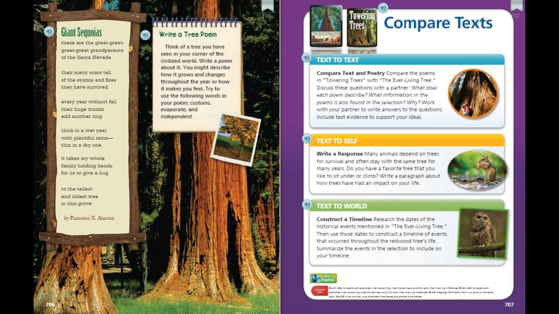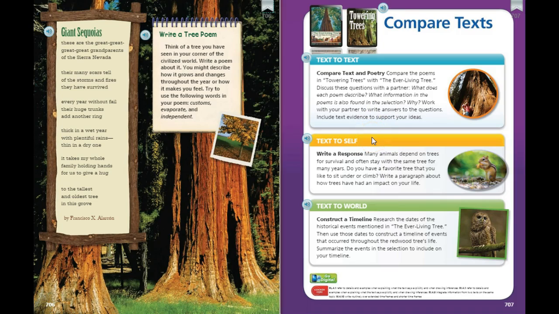Now look on page 707 in your student book. I would like you to choose and complete one of these connections, either text to text, text to self, or text to world. In text to text, you're comparing the poems Towering Trees with the story Ever Living Tree. And you're going to discuss these questions and then write answers and include text evidence to support your ideas.